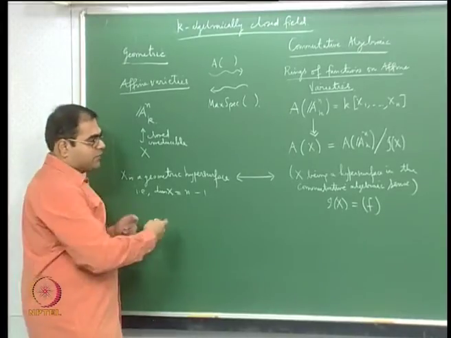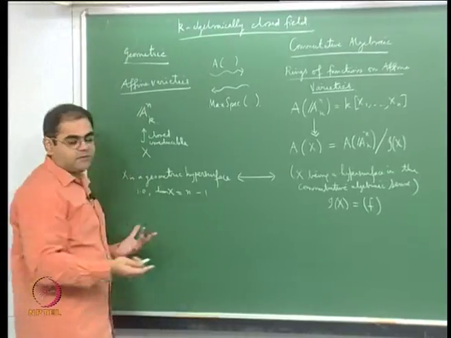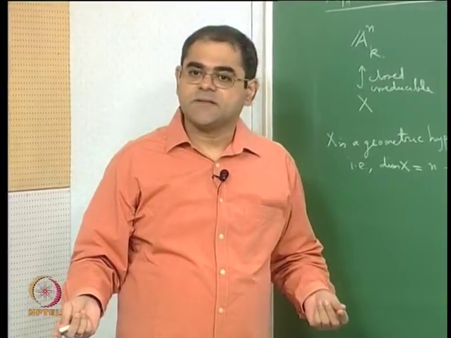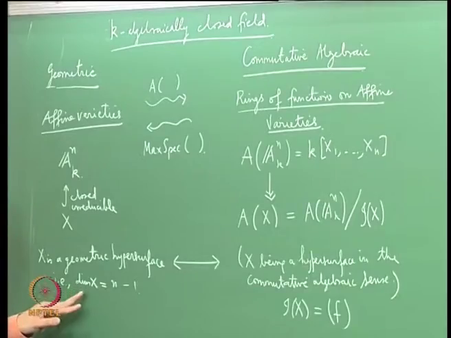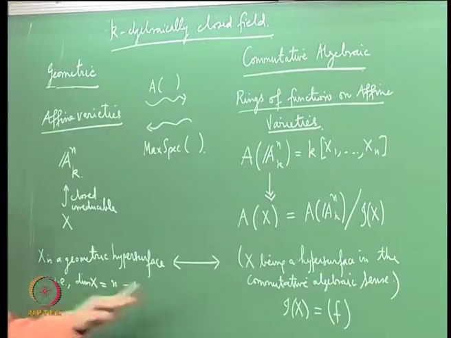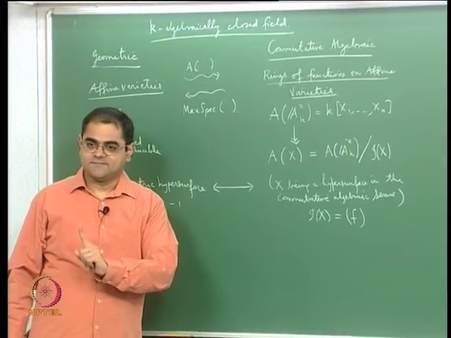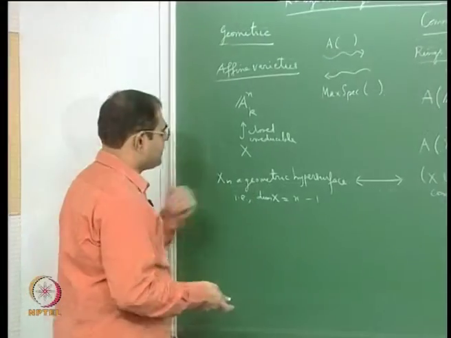So the geometric content is that the rings of functions of affine varieties that are unique factorization domains are precisely the affine varieties for which every codimension 1 irreducible subset is defined by the locus of a single equation. That is the geometric content. So this is one particular example.